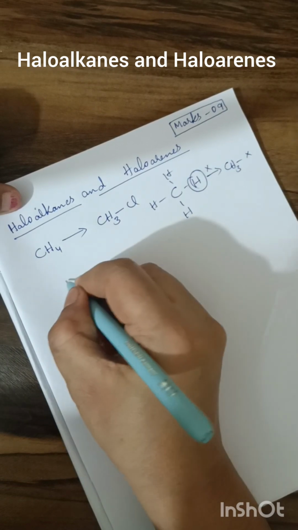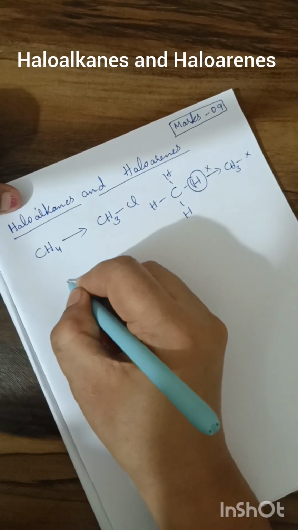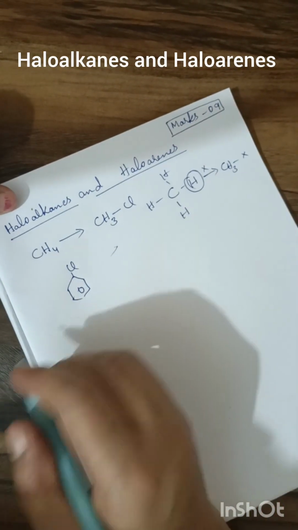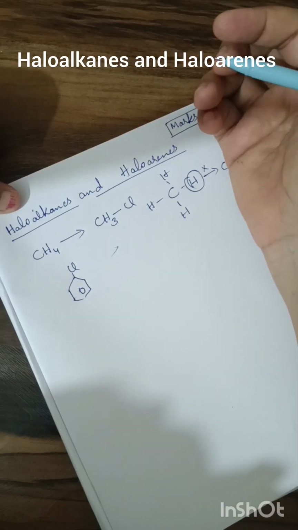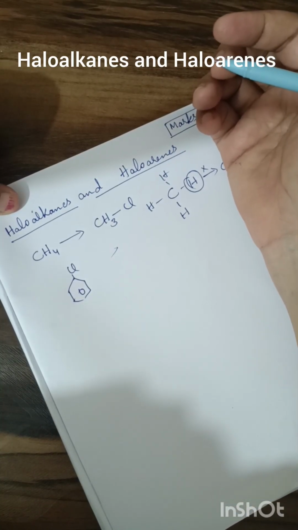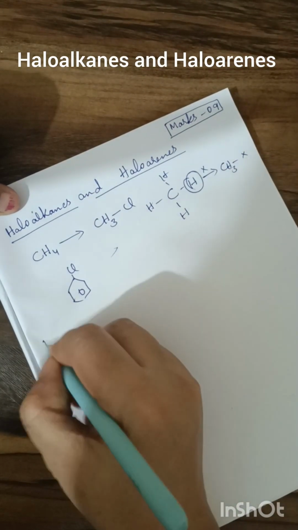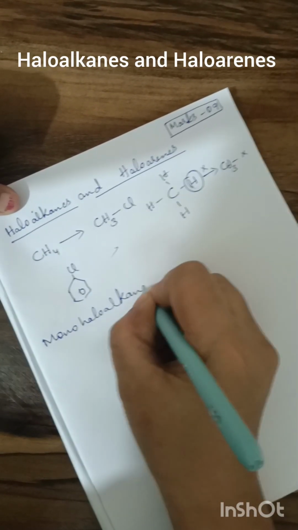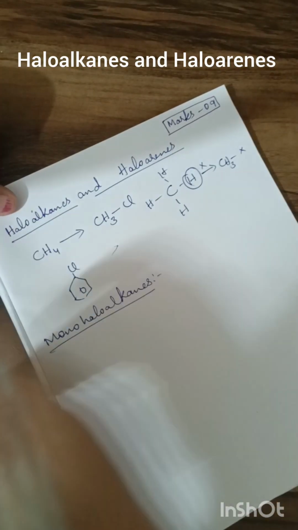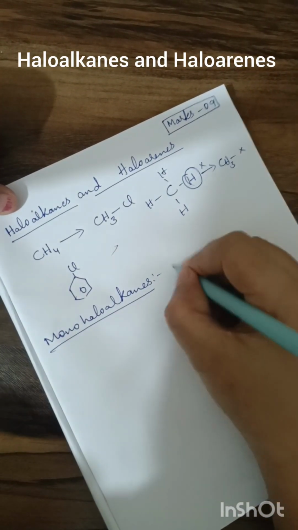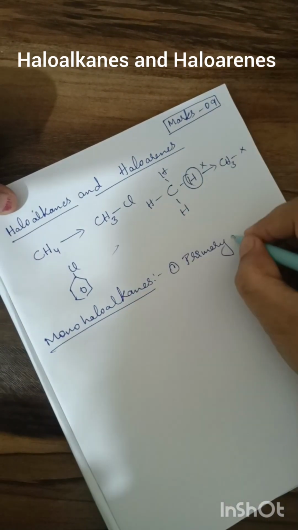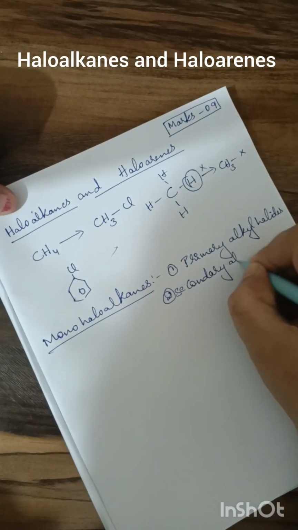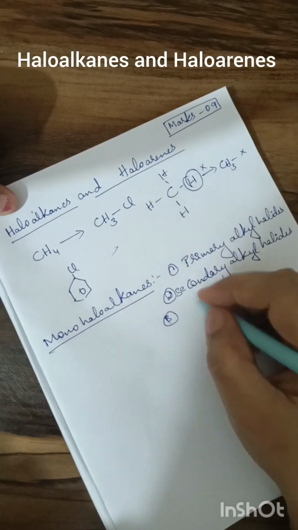In the same way, if the halogen is replaced in a benzene ring, like aromatic compounds, then they are called haloarenes. Example, chlorobenzene. Classification of organic halogen compounds: depending upon the number of halogen atoms present in the carbon atom, it is classified into monohaloalkanes. Under monohaloalkanes, it is further divided into primary alkyl halides, secondary alkyl halides, and tertiary alkyl halides.